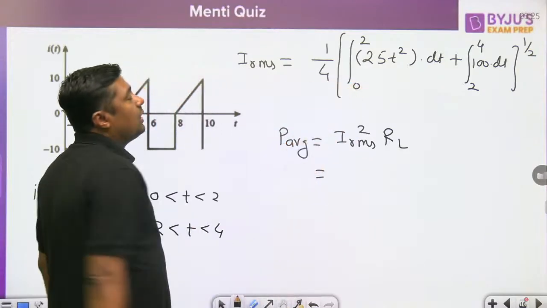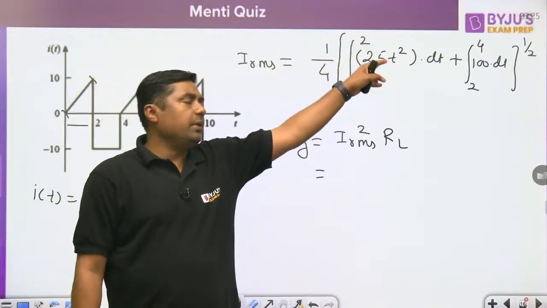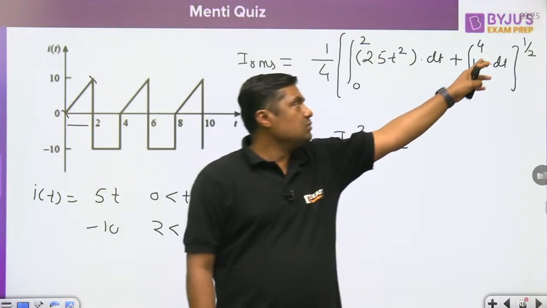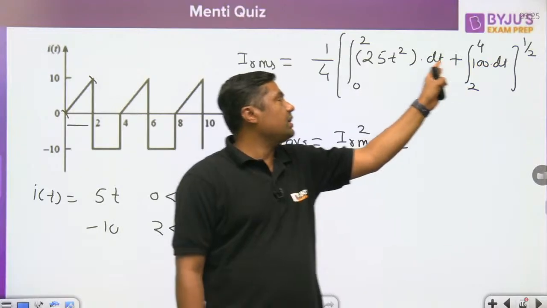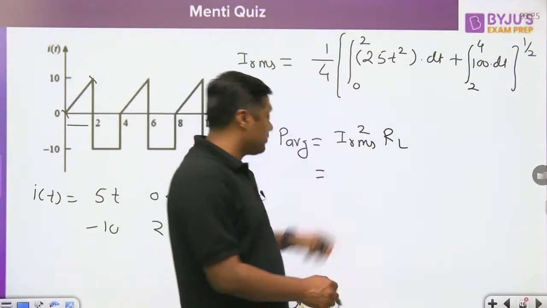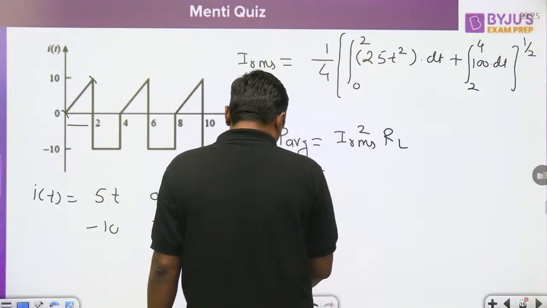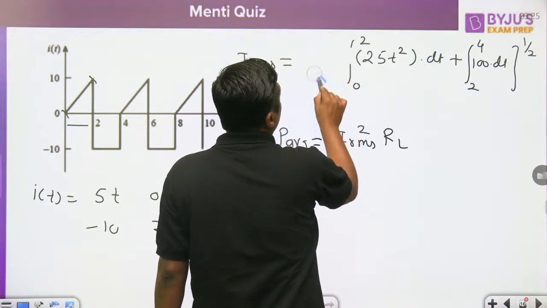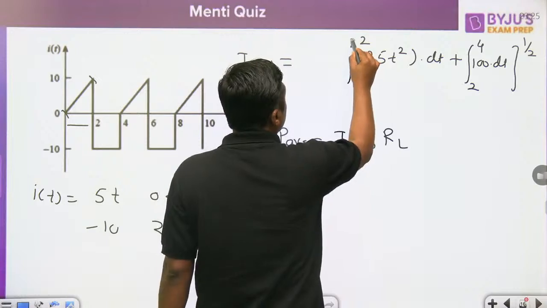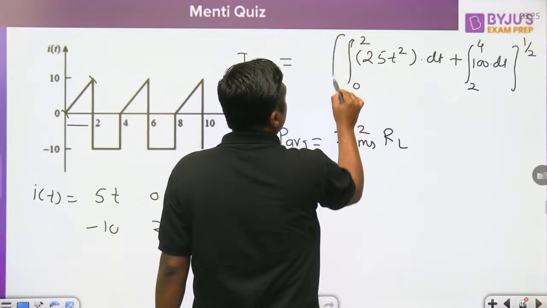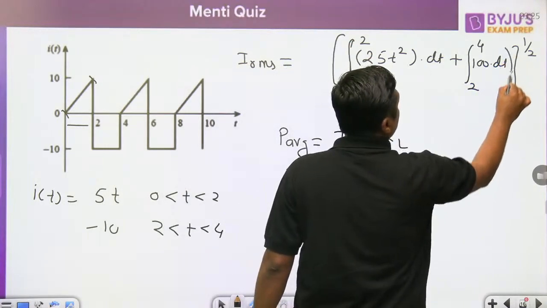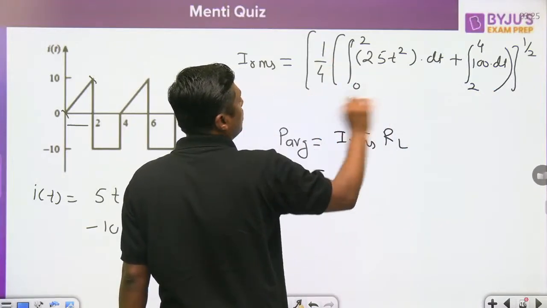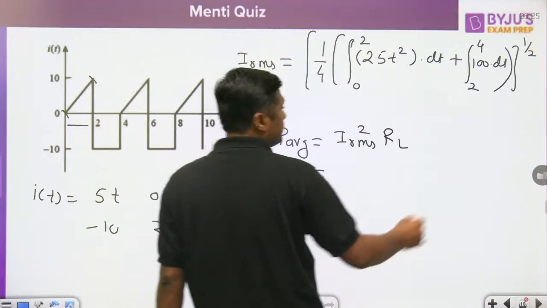Integrate it and put the limits: t cube by 3, and for 4 minus 2 the second part is 200, and you take the root of the whole expression. The 1 by 4 is also inside that. Then you have to calculate the root of the complete equation.